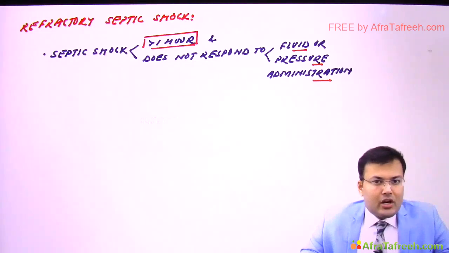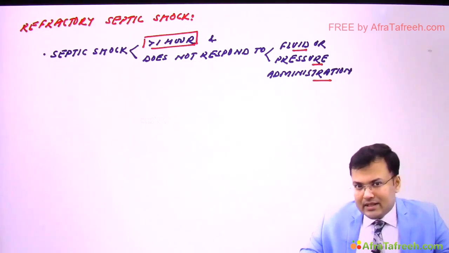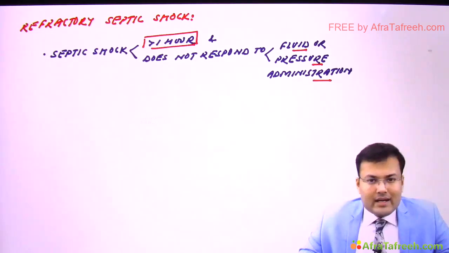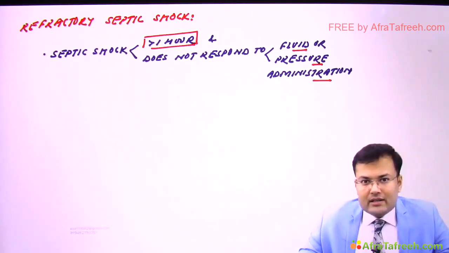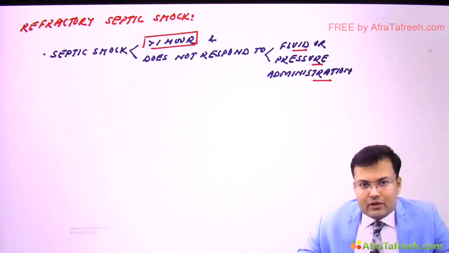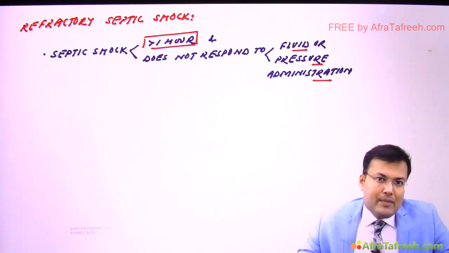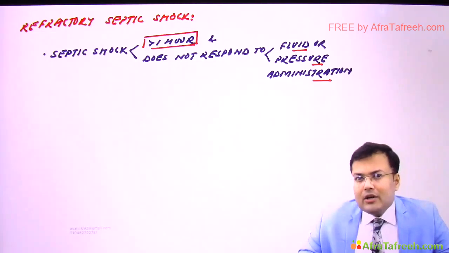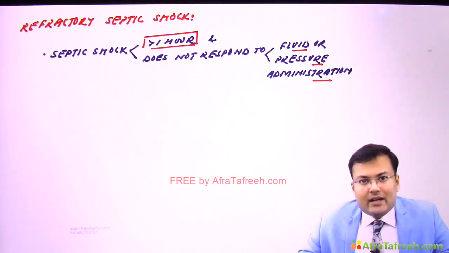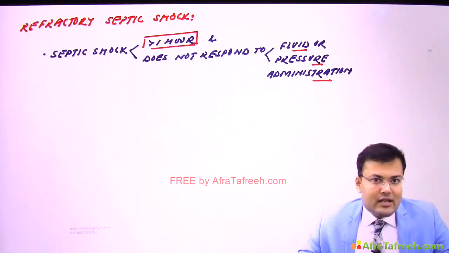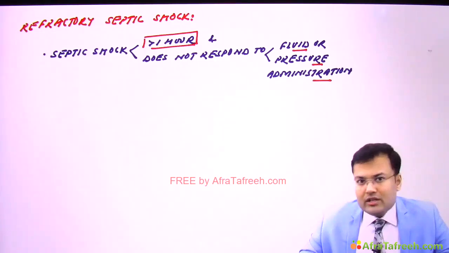Now see, what are the causes of septic shock? The name is septic shock. It means it is caused by sepsis. It means the cause is either bacteria or fungi or virus. In bacteria, there are two groups. One is gram positive and second is gram negative. So overall, this question is asked that which organism is most commonly responsible for septic shock, and it's the gram negative bacteria. Why? Because gram negative bacteria are having endotoxins in their cell wall. And this endotoxin is responsible.